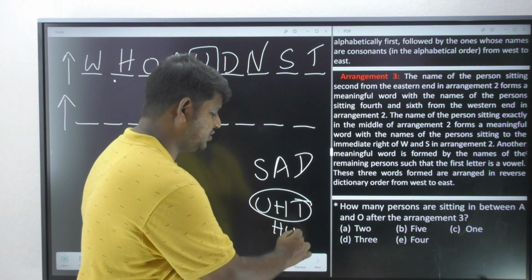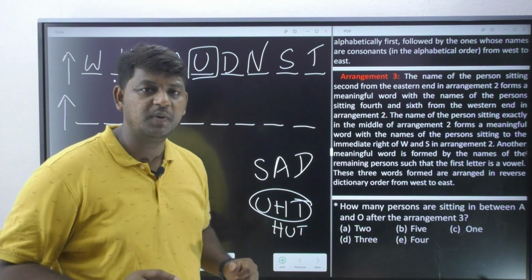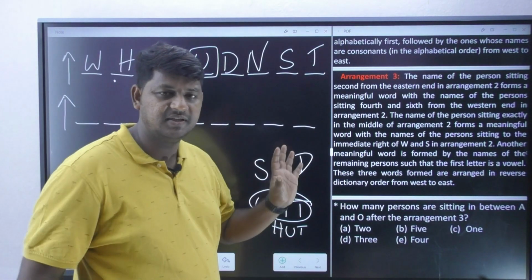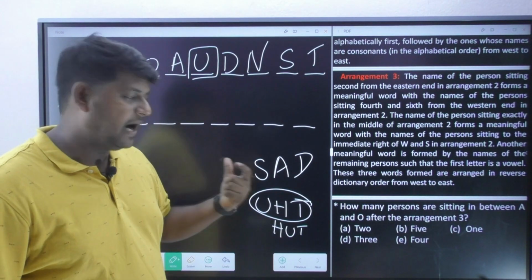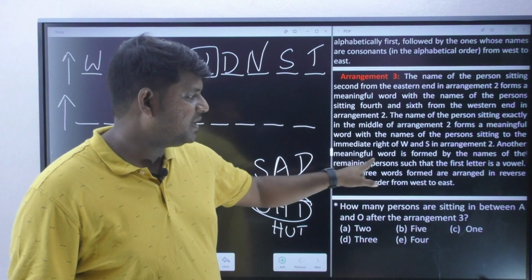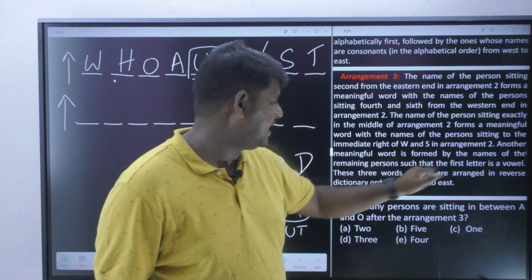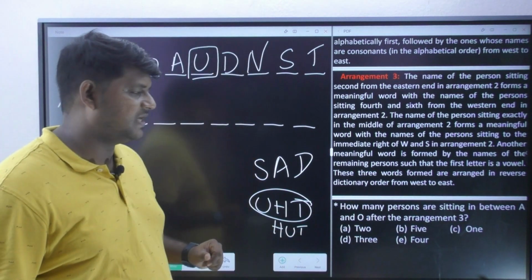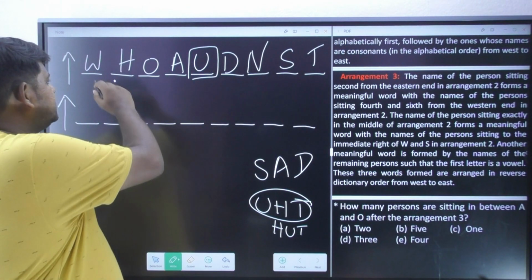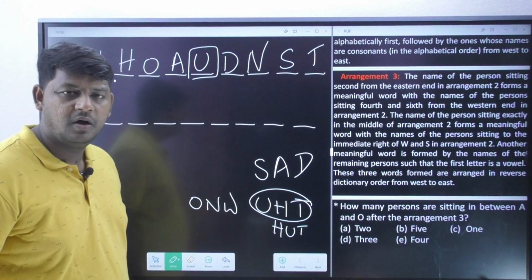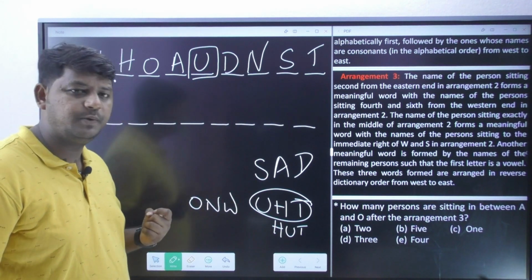Now, what meaningful word can be formed by using these three letters? It's definitely HUT. But it is impossible for us to write down this information over here because there is no clarity on how to apply that information. Let us observe here. Another meaningful word is formed by the names of the remaining persons. Now, who are the remaining persons? O, N, W. Correct? These are the remaining letters.